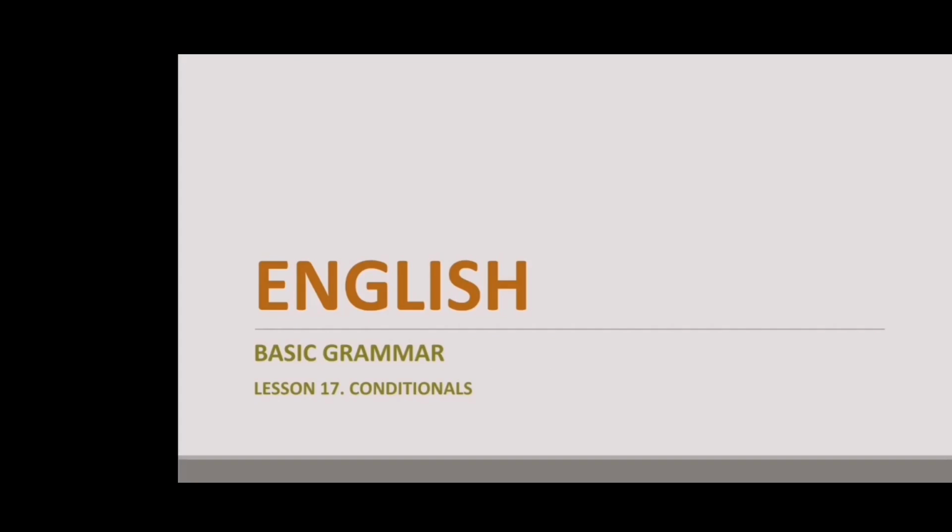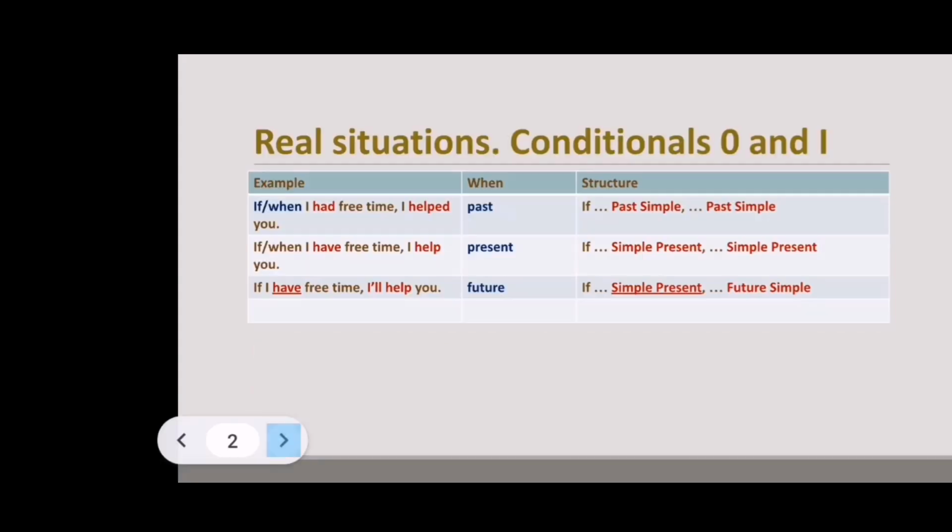Hello, dear listeners and viewers. English Basic Grammar. Today we are going to speak about conditionals. It is lesson number 17. Conditionals 0 and the first type of conditionals are about real situations. If these sentences refer to the past, then we have two past simple, after if and in the main clause. Example, if or when I had free time, I helped you. Had, helped. If they refer to the present, we have two simple presents. If I have free time, I help you.